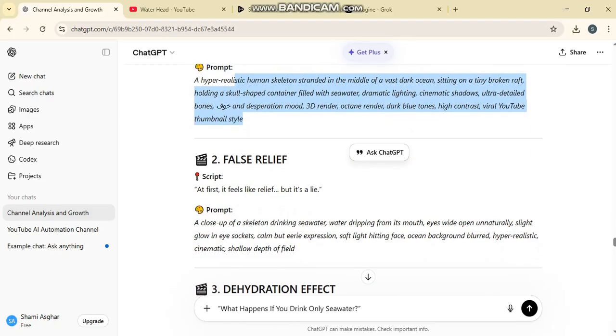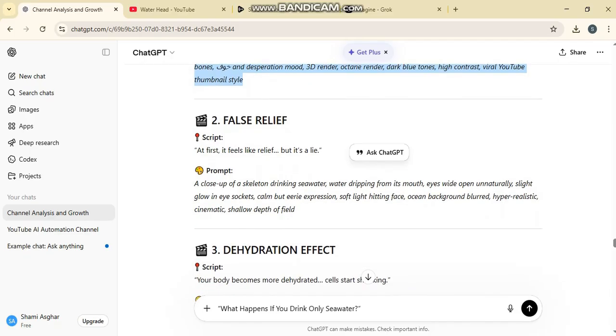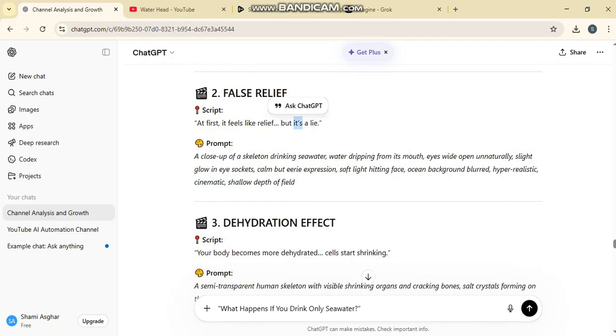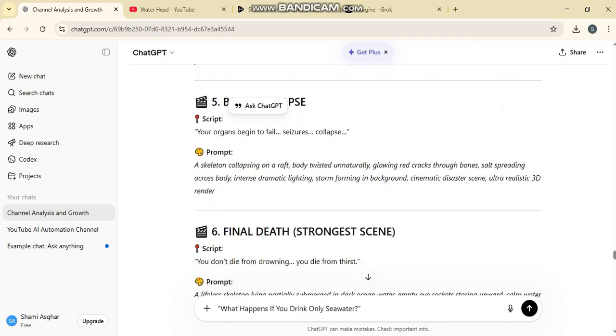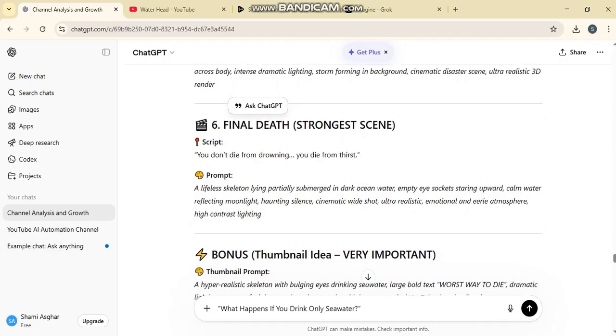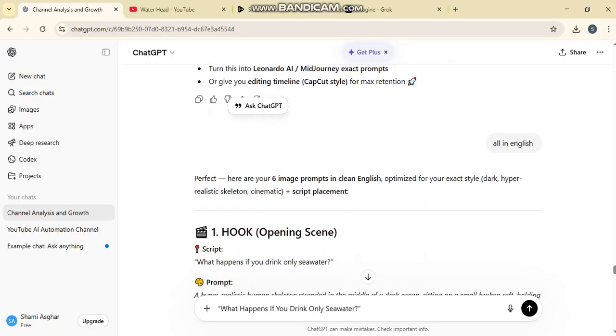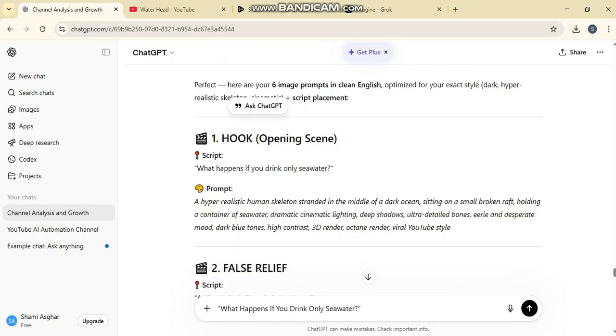All of the visuals that we generate will be placed right here as well. Then there is another script placement, and that goes in this particular spot. Alright, so this is what we're going to bring into CapCut. The first thing you need to do is take this first part and copy it.